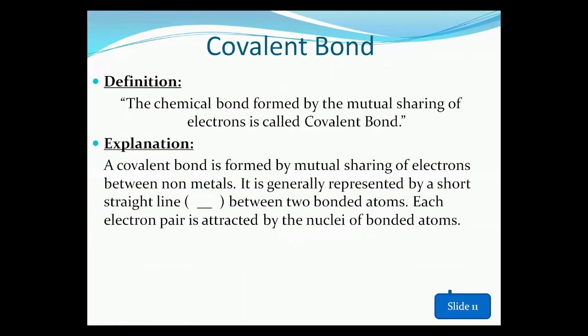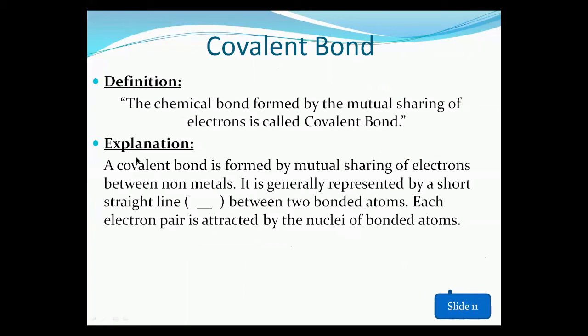Now next, we are going to the covalent bond. Definition of the covalent bond: the chemical bond which is formed by the mutual sharing of electrons is called the covalent bond. The explanation of this sentence is that a covalent bond is formed by the mutual sharing of electrons between non-metals.